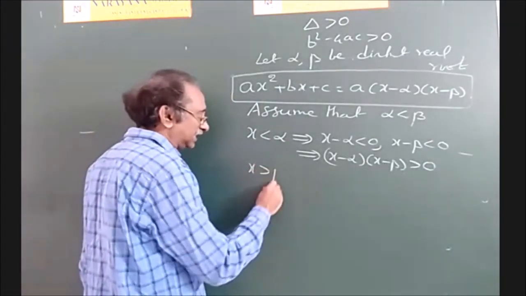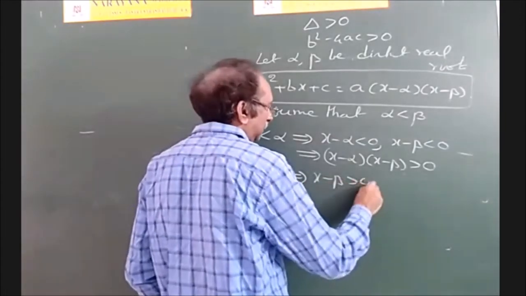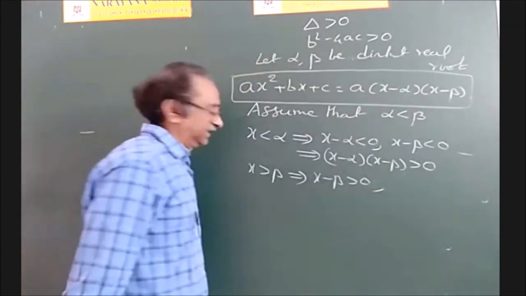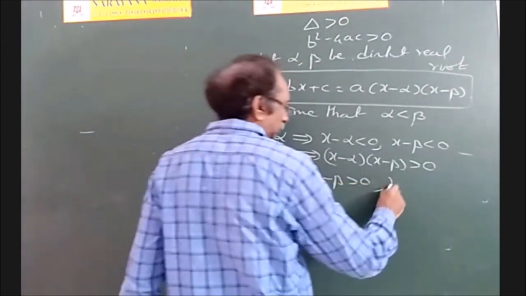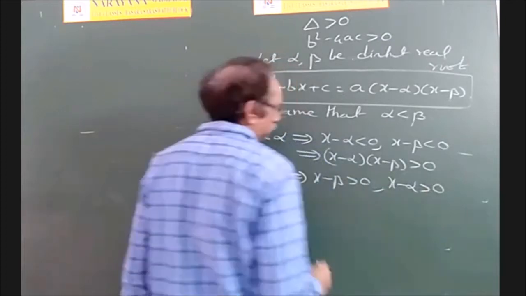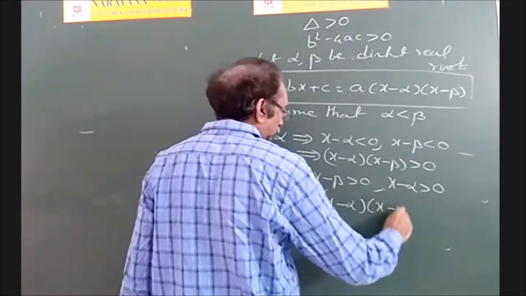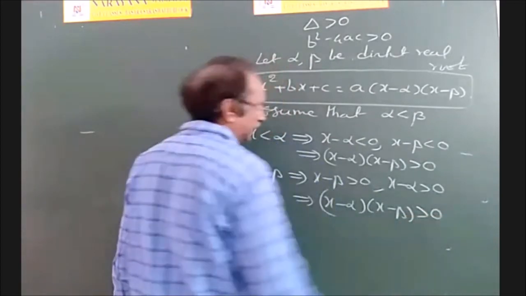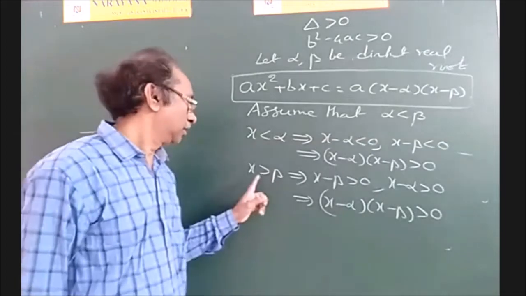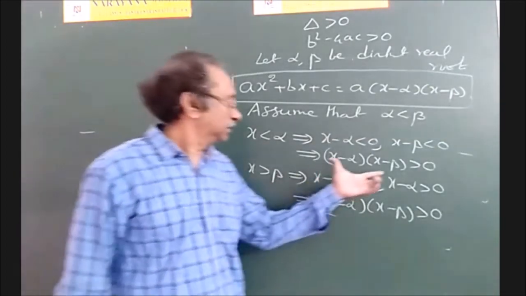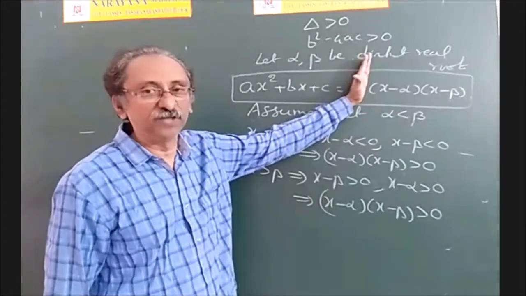Suppose x is greater than beta, then clearly x minus beta is greater than 0. If x is greater than beta, obviously x is greater than alpha also, so x minus alpha is greater than 0. That implies (x minus alpha) into (x minus beta) is greater than 0. Whenever x is less than alpha or x is greater than beta, this product is always positive.